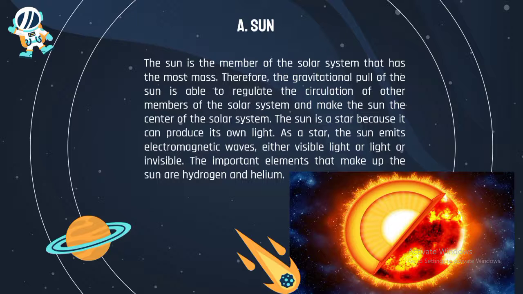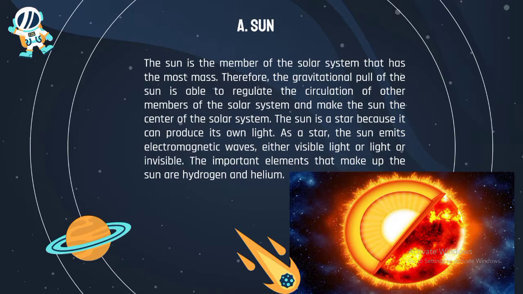The first is the Sun. The Sun is the member of the solar system that has the most mass. Therefore, the gravitational pull of the Sun is able to regulate the circulation of other members of the solar system and make the Sun the center of the solar system.